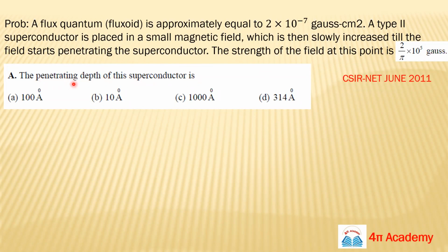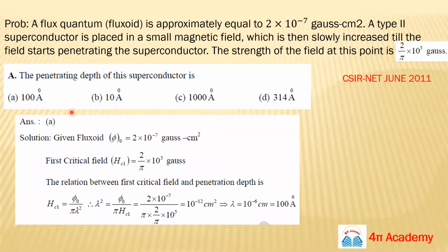Lambda L, or lambda. They are asking what is lambda, and we have the value of flux, phi, and you can see the unit also. They are talking about a type 2 superconductor and the strength of the field at this point, meaning it is your HC1. So you have HC1, you have phi, and they are asking lambda. So we will use the formula I mentioned there. This formula.